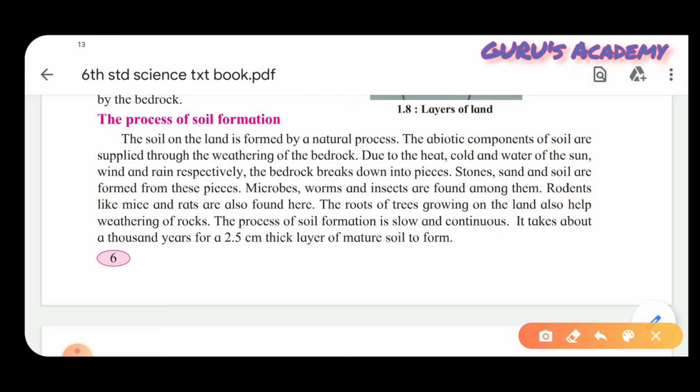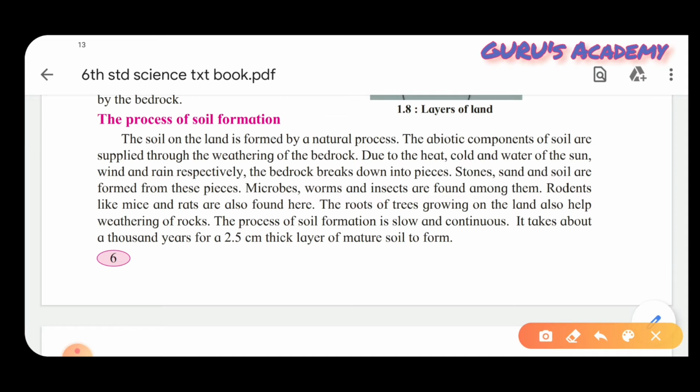And similarly, abiotic components mean non-living things. So what are the non-living components of soil? Those are minerals, water, and air. So abiotic components of soil are supplied through weathering of bedrock. Now weathering means breaking of bedrock. So bedrock breaks due to heat, cold, and water of sun, wind, and rain respectively. The bedrocks break down into pieces. Stones, sand, and soil are formed from these pieces.